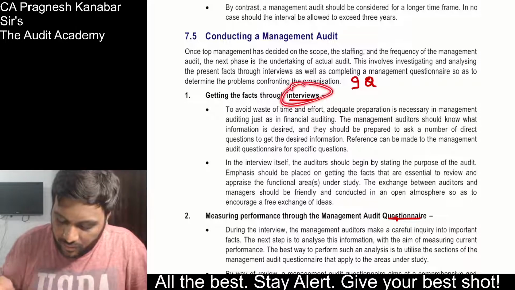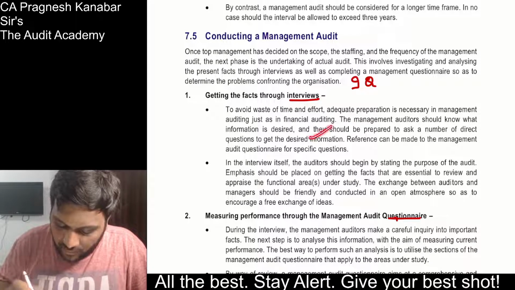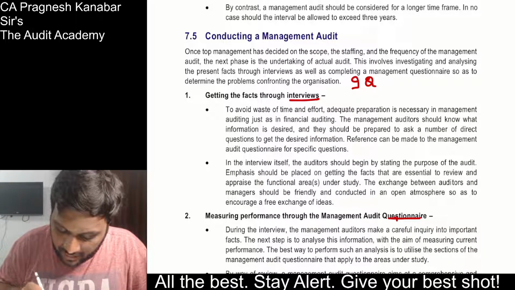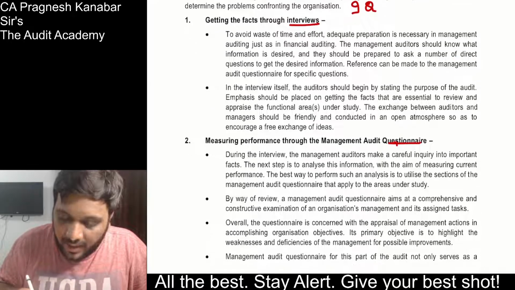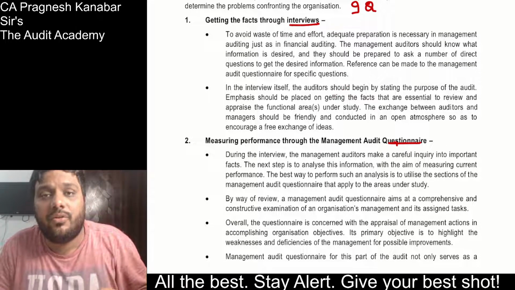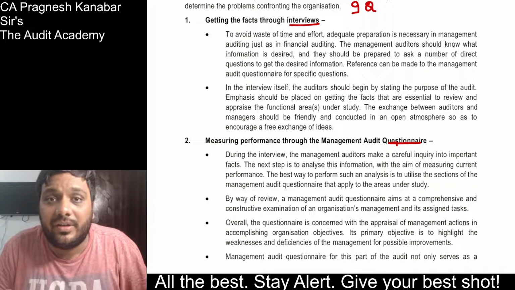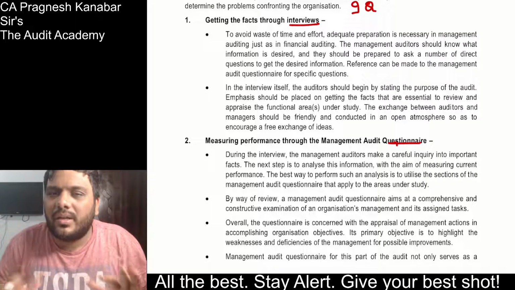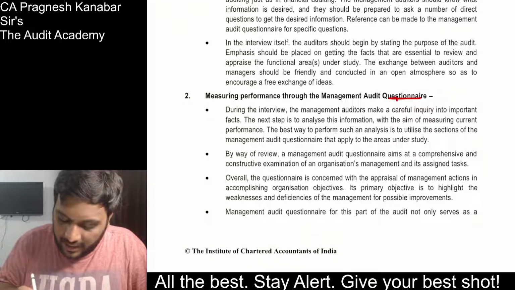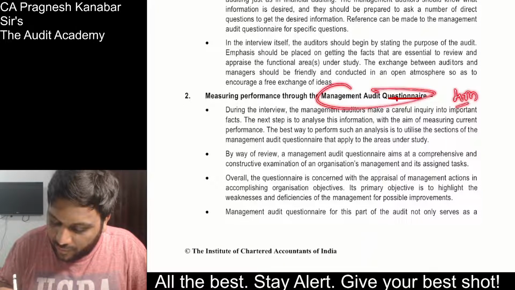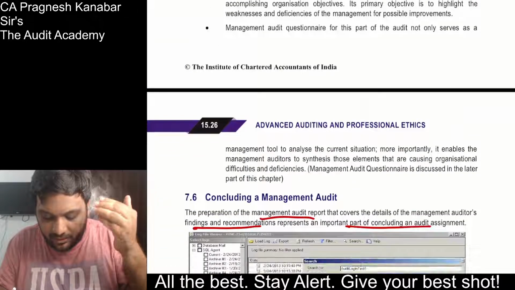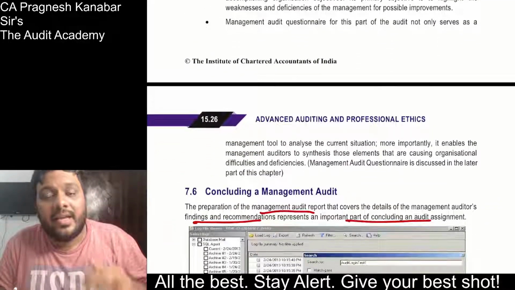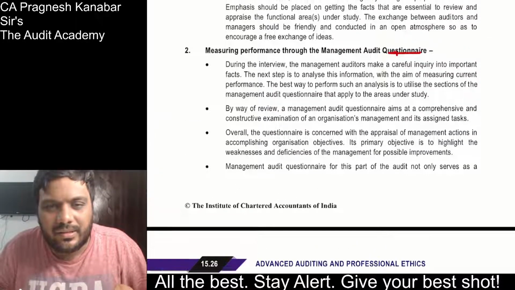So in interviews, you should have personal interviews to get the desired information. You should ask direct questions to get the desired information. In order to get a successful interview, you should first tell them the purpose. They should not feel that the interview is like an interrogation, correct? So you can talk a little bit about this. Then the management audit questionnaire can be a separate question of 4 marks. They have given it at the end of the textbook. Anyways, we will discuss it over there.